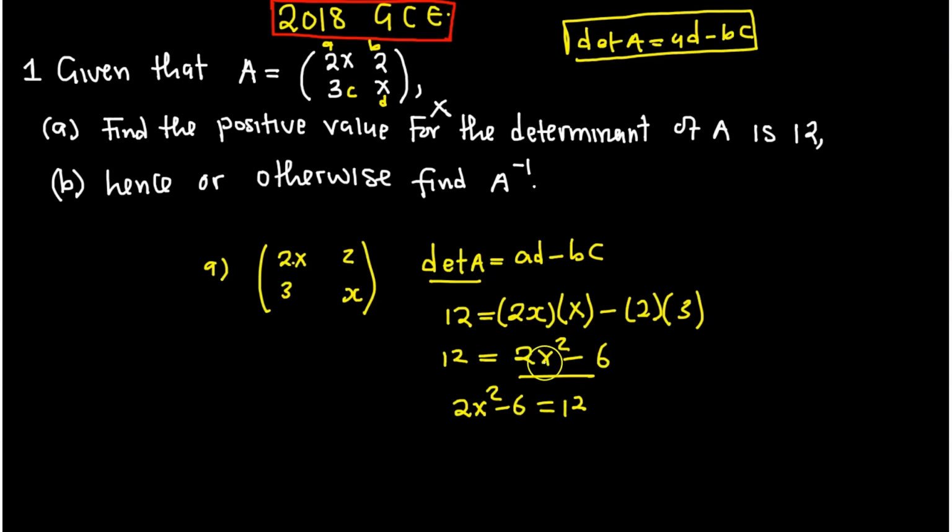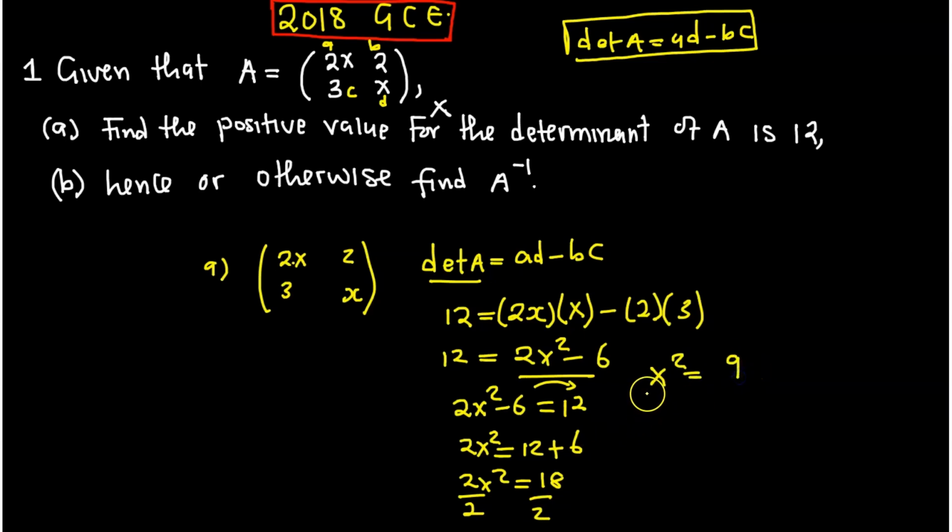I've just started with this part and ended with this part, which is the same. At this point, we are going to take the 6 to the other side. You remain with 2x squared equal to 12 plus 6, positive 6 by the way. So 2x squared equals 18. Then divide by 2. We are going to have x squared equal to 18 divided by 2, which is 9.